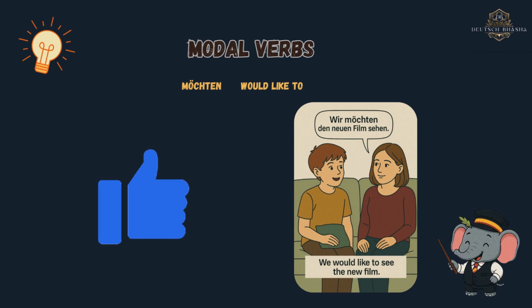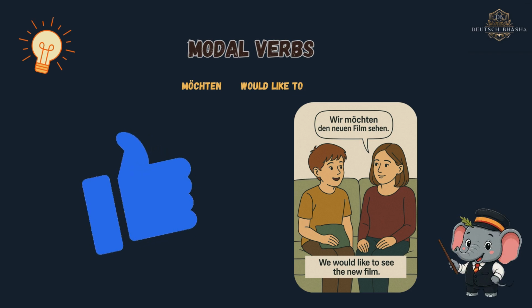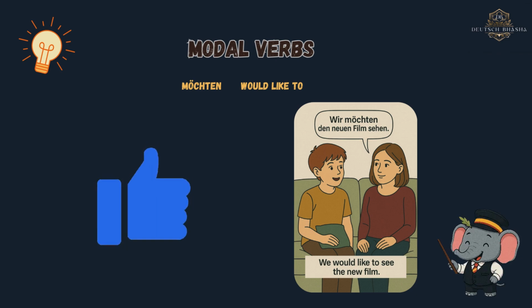Möchten is the subjunctive form of mögen, and it means would like. Use it when making polite requests, expressing wishes or desires, ordering something in a shop or restaurant. It's softer and more polite than just using mögen. And that's it. You now understand the core modal verbs in German, when to use them, and how they change the meaning of your sentence.